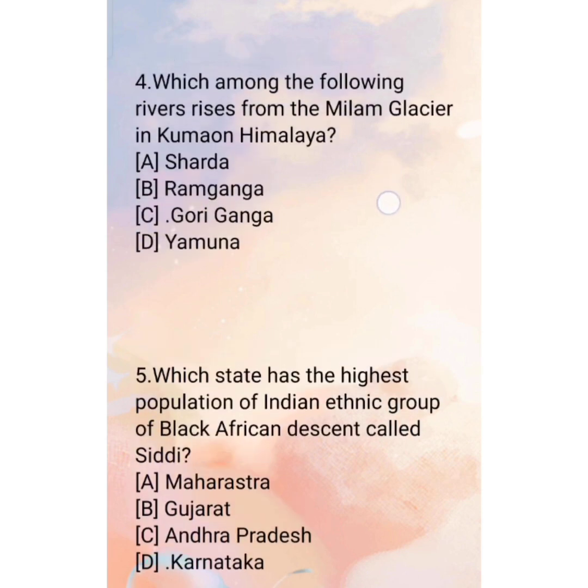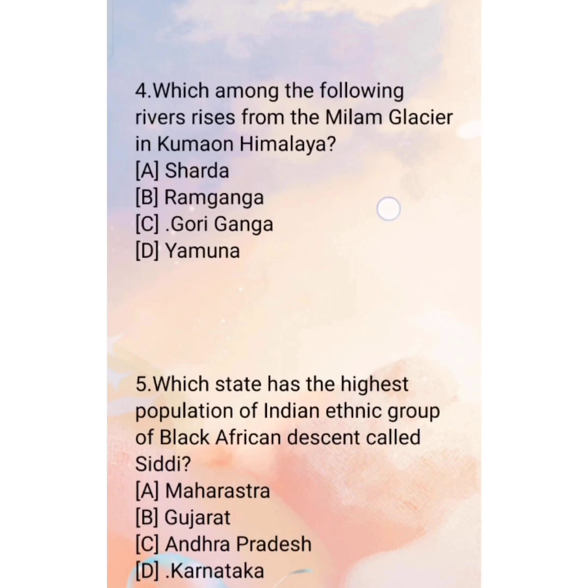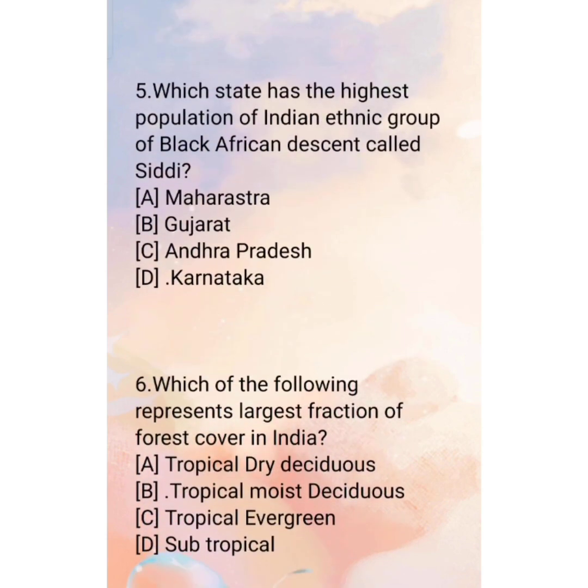Godavari. Fourth, which among the following rivers rises from the Milam Glacier in Kumaon Himalaya? A. Sharda. B. Ramganga. C. Goriganga. D. Yamuna. And the correct answer is C. Goriganga. Fifth, which state has the highest population of the Indian ethnic group of black African descent called Siddhi? A. Maharashtra. B. Gujarat. C. Andhra Pradesh. D. Karnataka. And the correct answer is D.